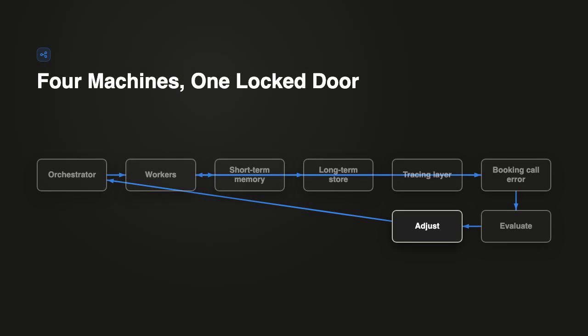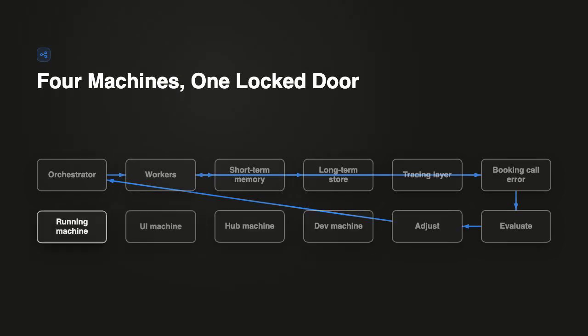Okay, so the roles are separated now. Dev machine, hub machine, running machine, all walled off. But separation alone doesn't fix the wall. It just tells you where the wall needs to be. So here's the actual fix. Four distinct machine roles, each with its own job. One builds and debugs the agent. One distributes it, one just runs it live, and one handles you talking to it. A debug build physically can't reach the running machine anymore because it was never given a door there.